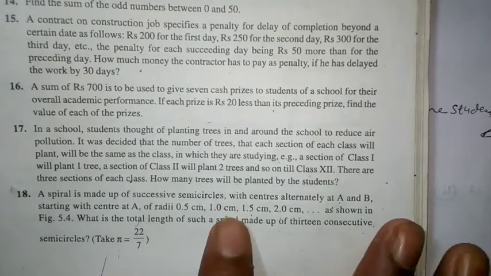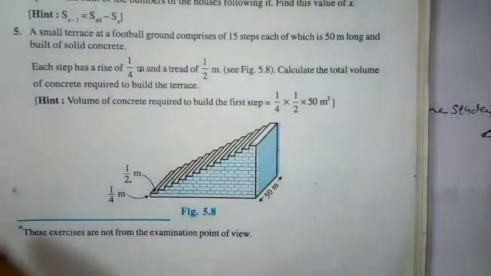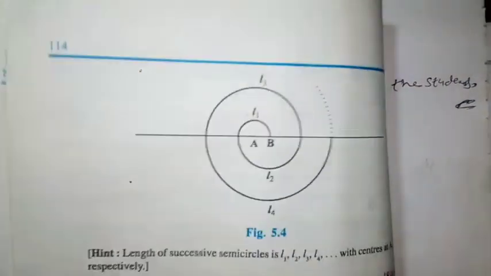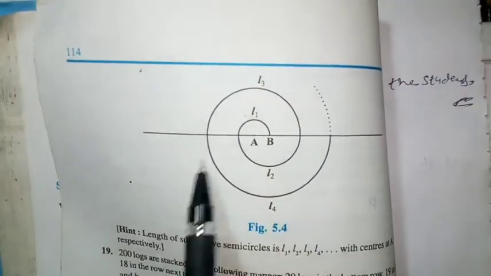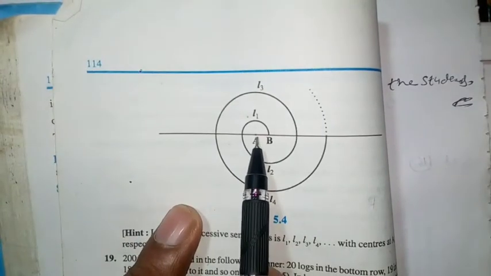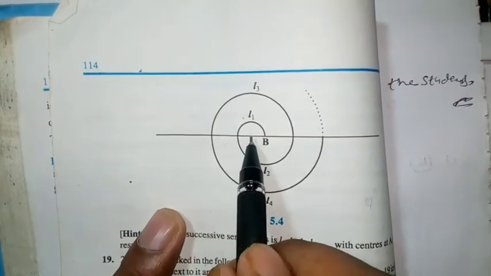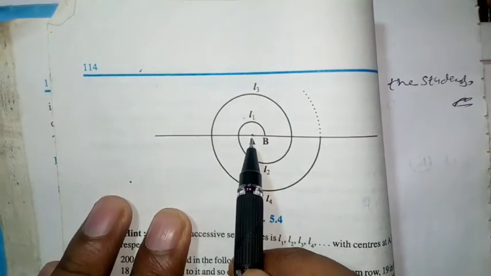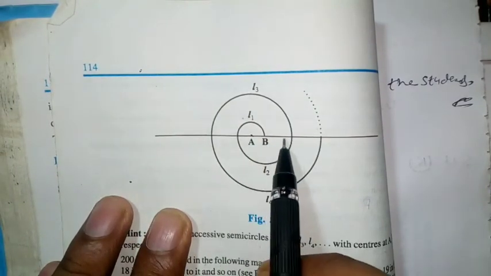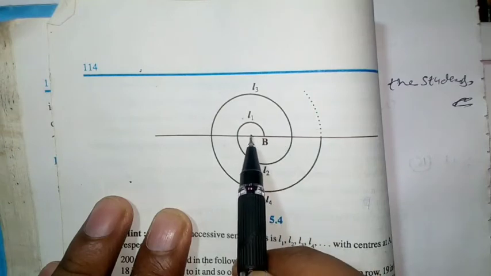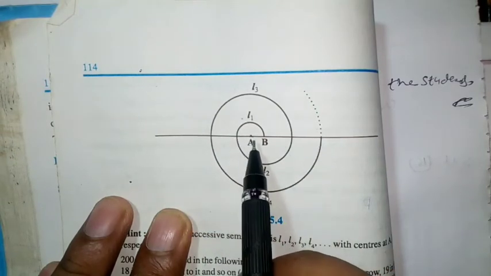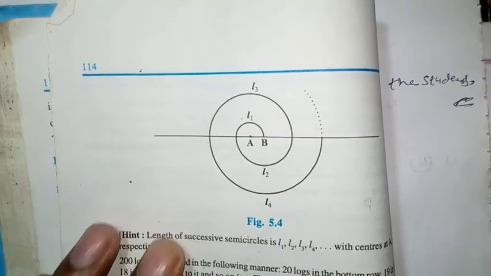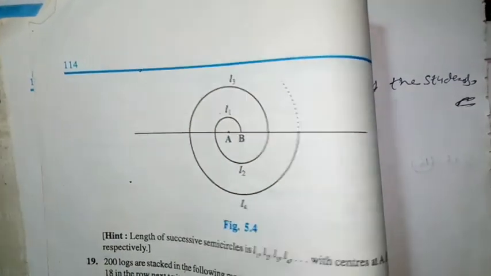Take pi is equal to 22 by 7. This is your figure. From the first one, the first center is A, then the center is B, again the center is A, again the center is B.